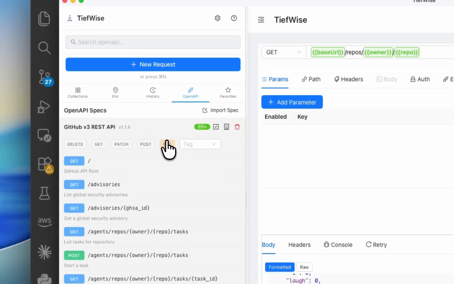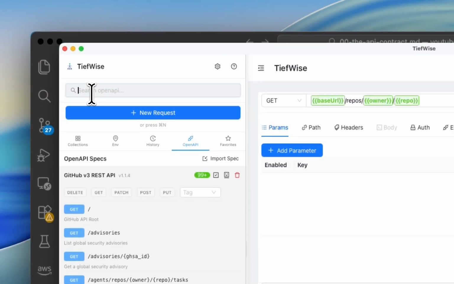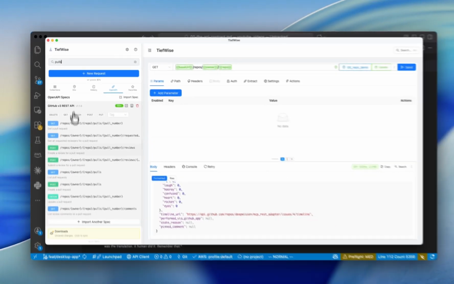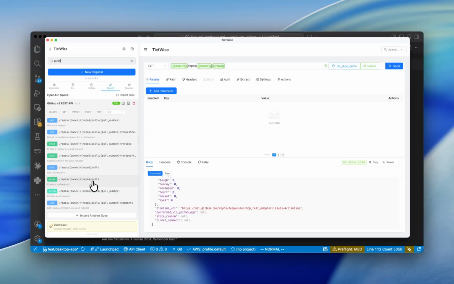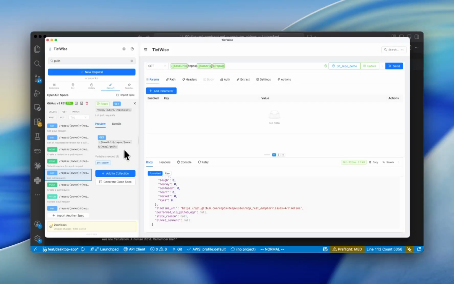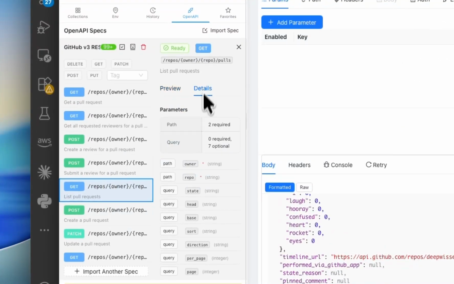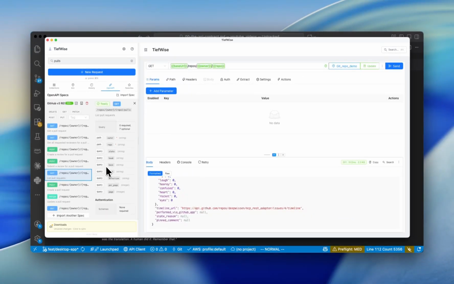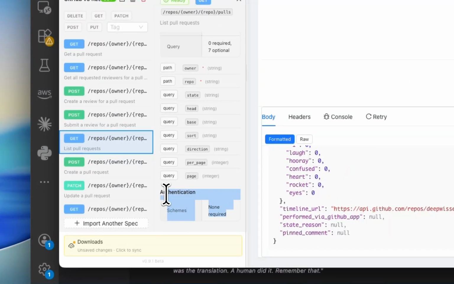Now I want to find my pull requests. Just search for pulls, whatever we discussed. For example, this one. This is the spec and the contract. Let's try to understand it. This is a GET method, and this is the endpoint I should use. Then I should understand the details: the required parameters, the optional parameters, and the authentication mechanism. In this endpoint, none is required.